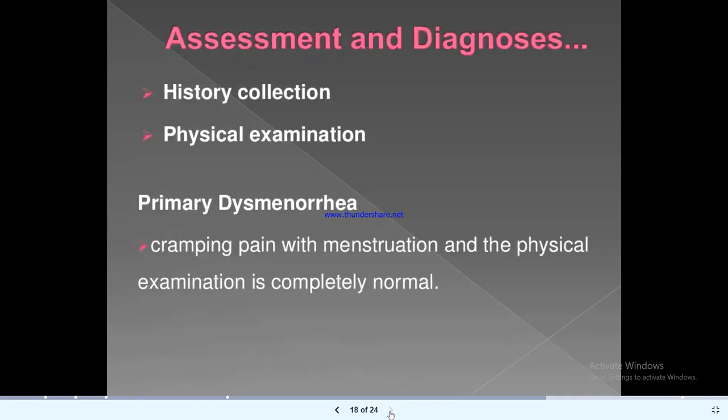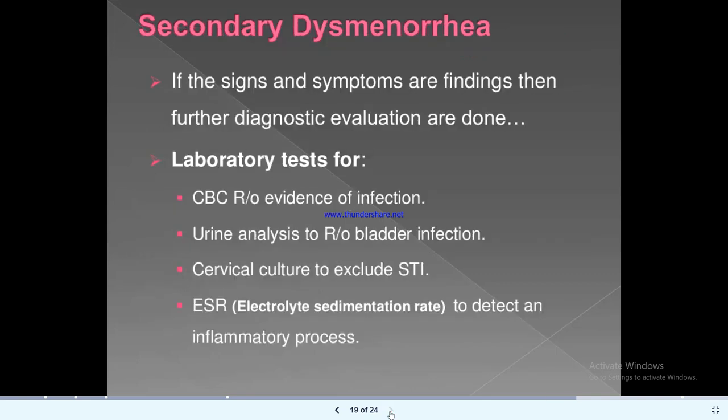Assessment and diagnosis: history collection. We have to take the history and do the physical examination. We have to do the pervaginal examination, speculum examination, and general examination. Primary dysmenorrhea, cramping pain with menstruation, and the physical examination is completely normal. Secondary dysmenorrhea: if there are signs and symptoms, then further diagnostic evaluation is done.